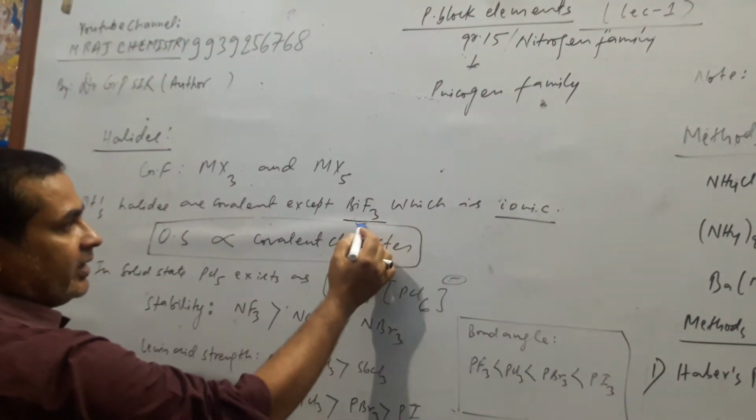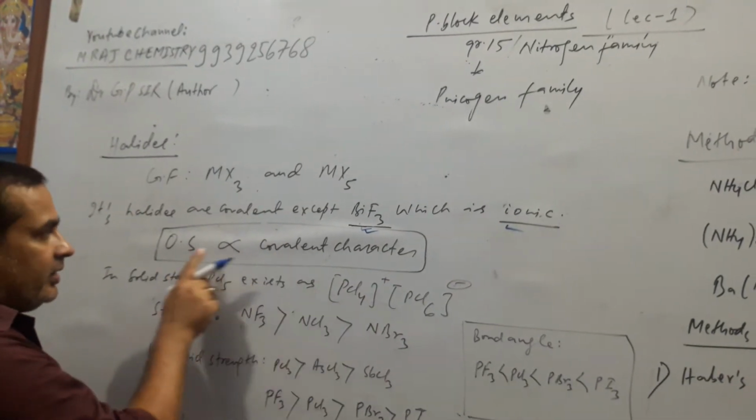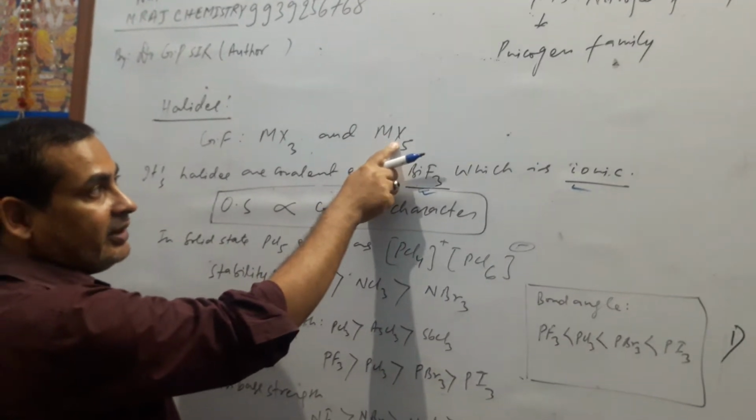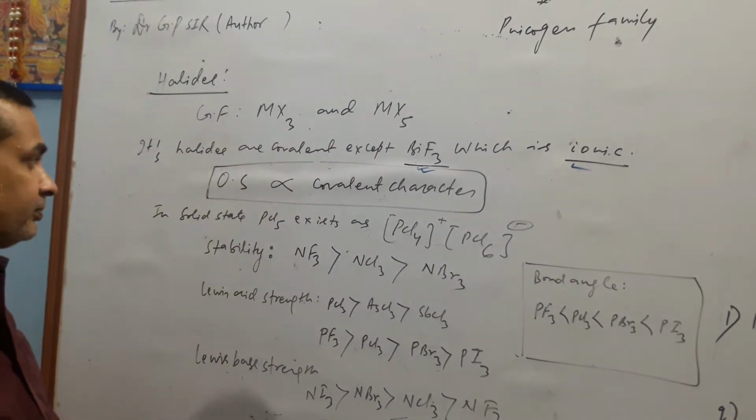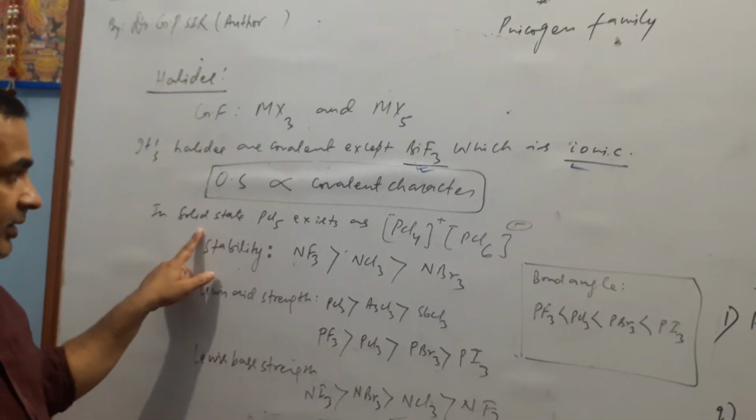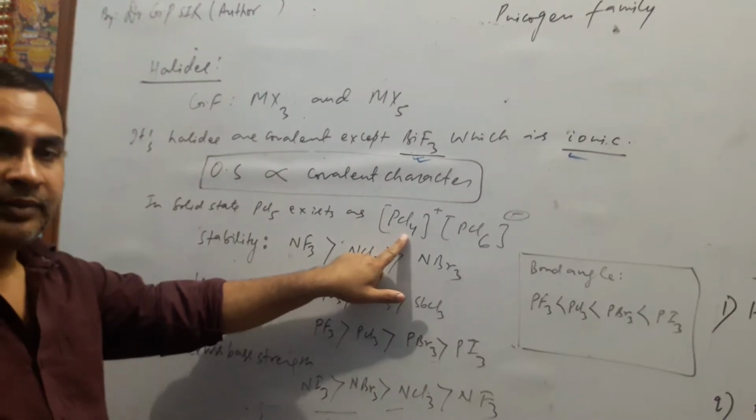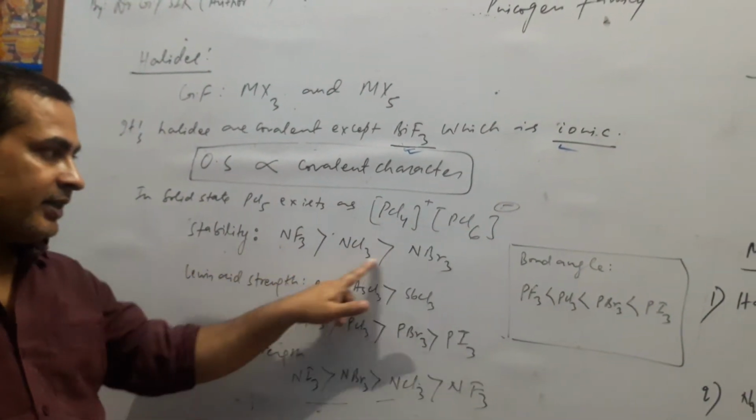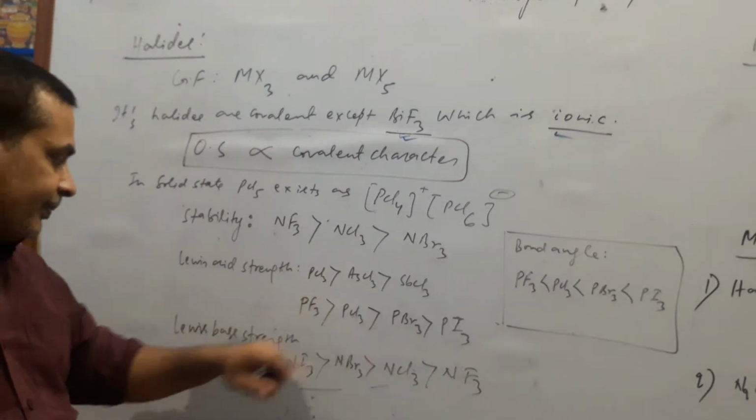in nature. BiF3 is ionic. The greater the oxidation state, the greater the covalent character. Hence, MX5 is more covalent than MX3. One thing is important here: PCl5 in solid state exists as PCl4+ and PCl6-. The stability of halides is like this and the Lewis acid strength is this.